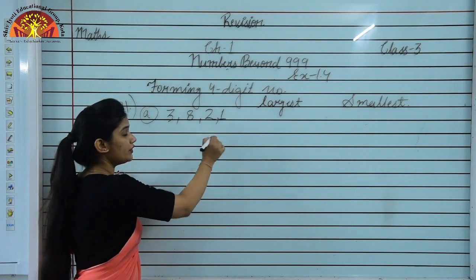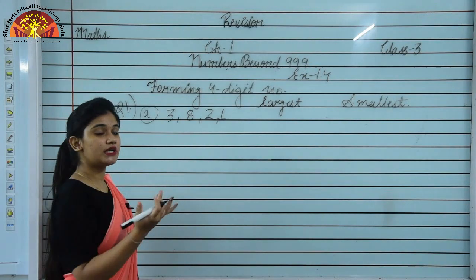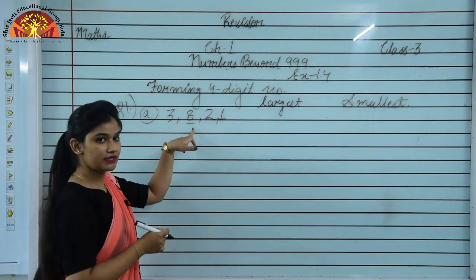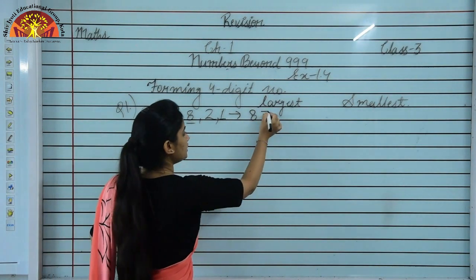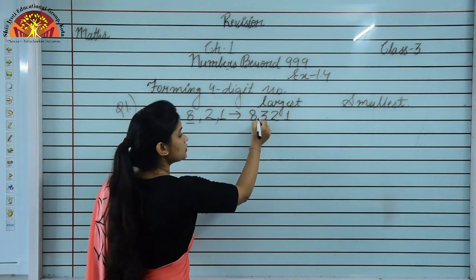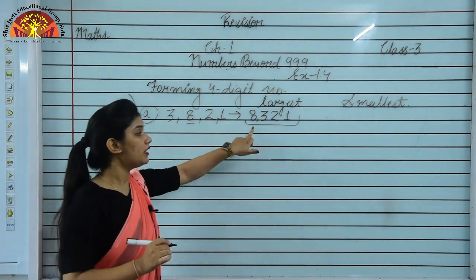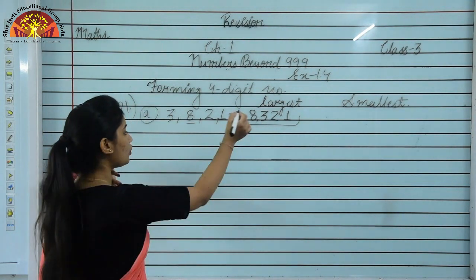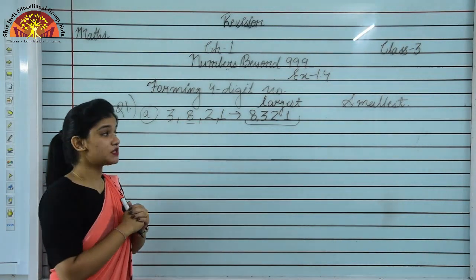So whenever we are forming the largest number, first of all we have to see the largest digit. सबसे बड़ी digit को हमें observe करना है, that is 8. 3, 2, 1, ये क्या है, 8 से छोटे हैं. So what is the largest digit? 8. And after 8, 3, after 3, 2, and after 2, 1. So now the largest number by using these digits is 8321. Is it clear? Now we form the smallest number by using these digits. So now we have to take the smallest digit.